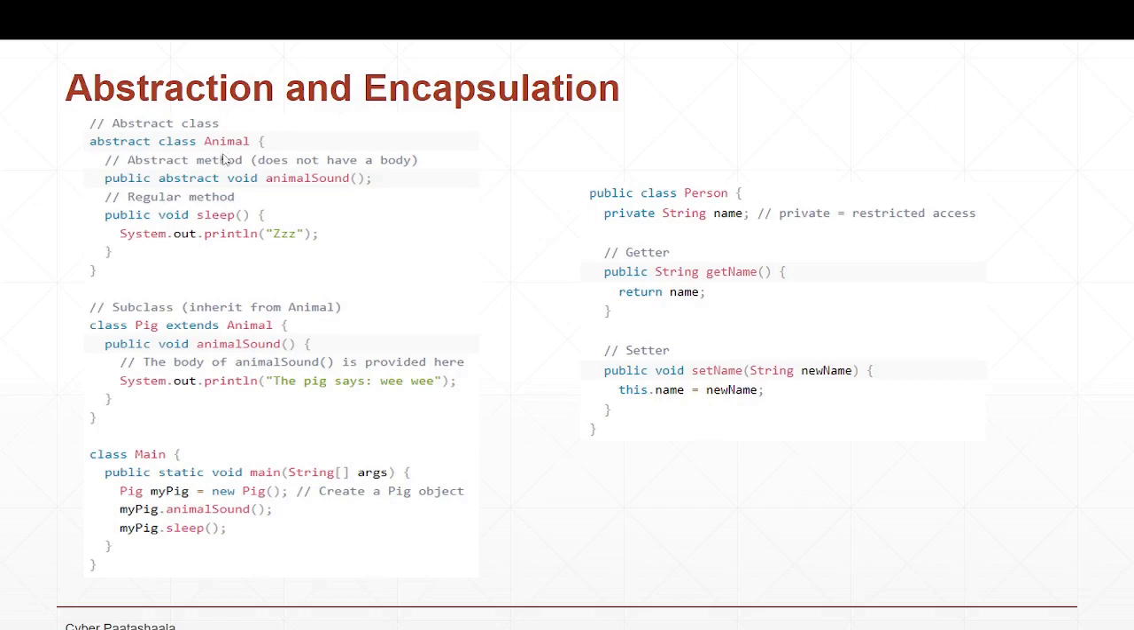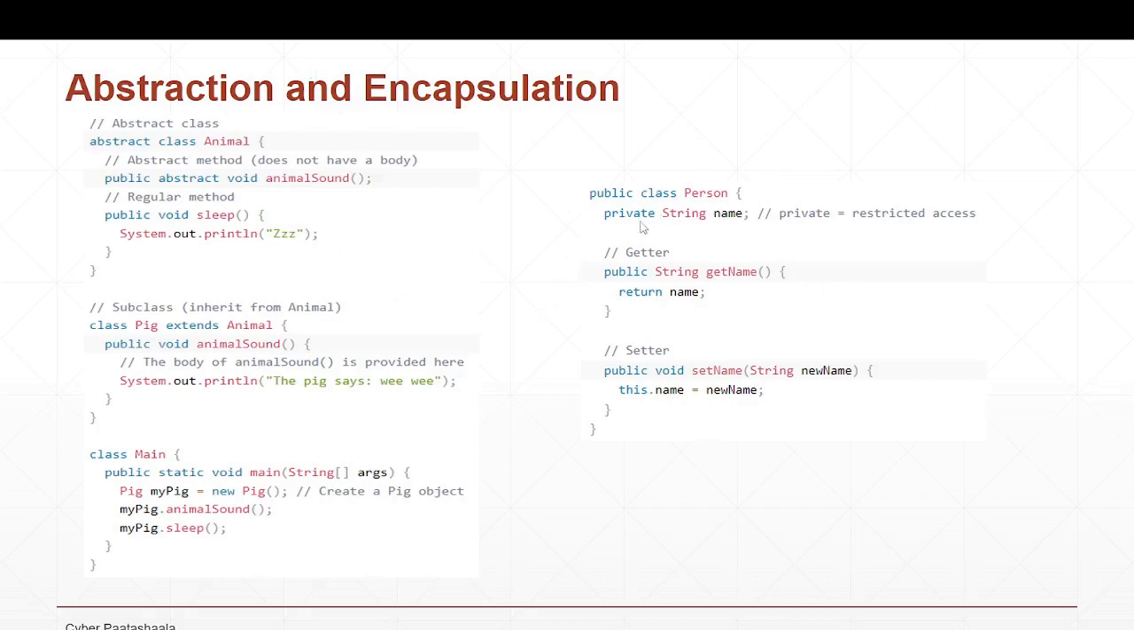Whoever wants to make use of this Animal class can extend that Animal class and then provide their own implementation. This implementation is specific to the class Pig, but it is not specific to the class Animal. So what this class has done is inherited this animalSound method inside the Pig class, and provided its own implementation. This is how we can implement abstraction in Java. We can also implement abstraction using interfaces, and we'll discuss that in later classes. So this is an example for abstraction.